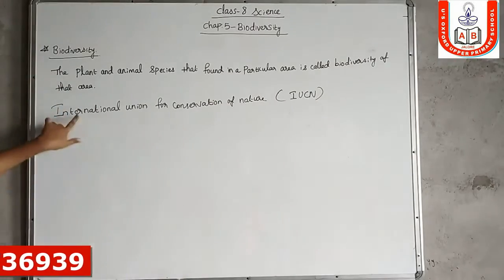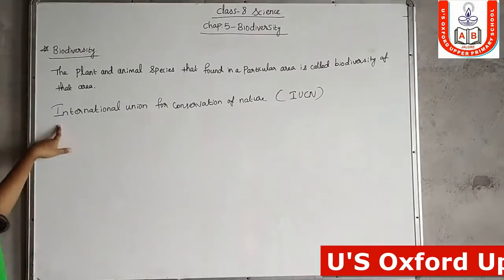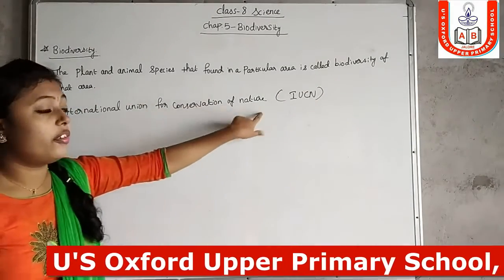It's important. The full form of IUCN is International Union for Conservation of Nature.